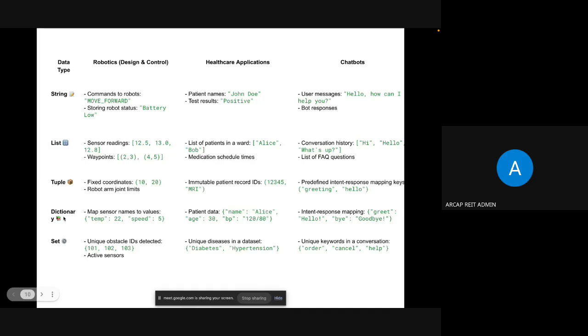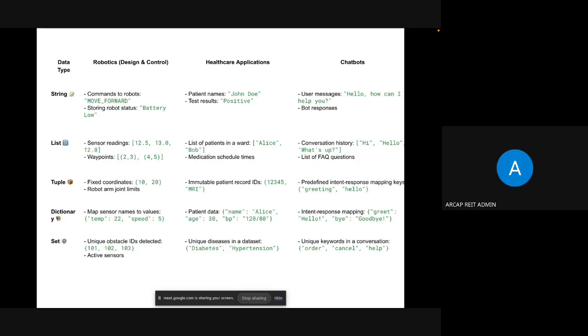Then coming to the dictionary, like sensor values: temperature is 22, speed is 5. Here this is mutable data where temp and speed will be unique and immutable keys. And in patient data, name is the key, which we will not use in multiple dictionaries.